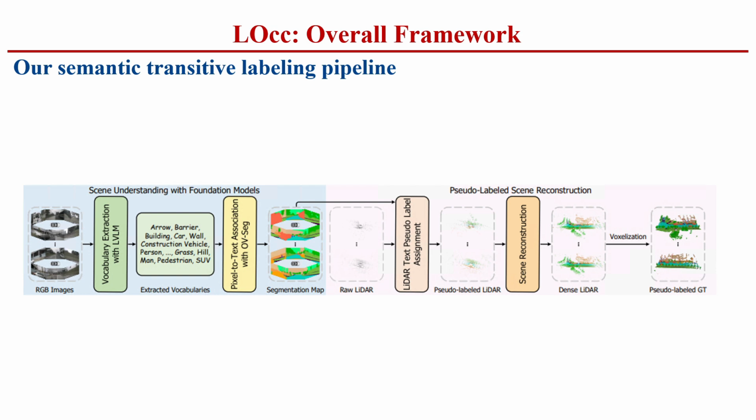With the pseudo-labeled LiDAR data, we reconstruct a temporally dense scene by merging multi-frame LiDAR points to obtain a dense 3D spatial representation. Furthermore, to reduce the impact of segmentation noise from individual frames, we apply majority voting voxelization to assign the most frequent label to each voxel. The resulting ground truth enhances 3D language supervision for open vocabulary occupancy networks.